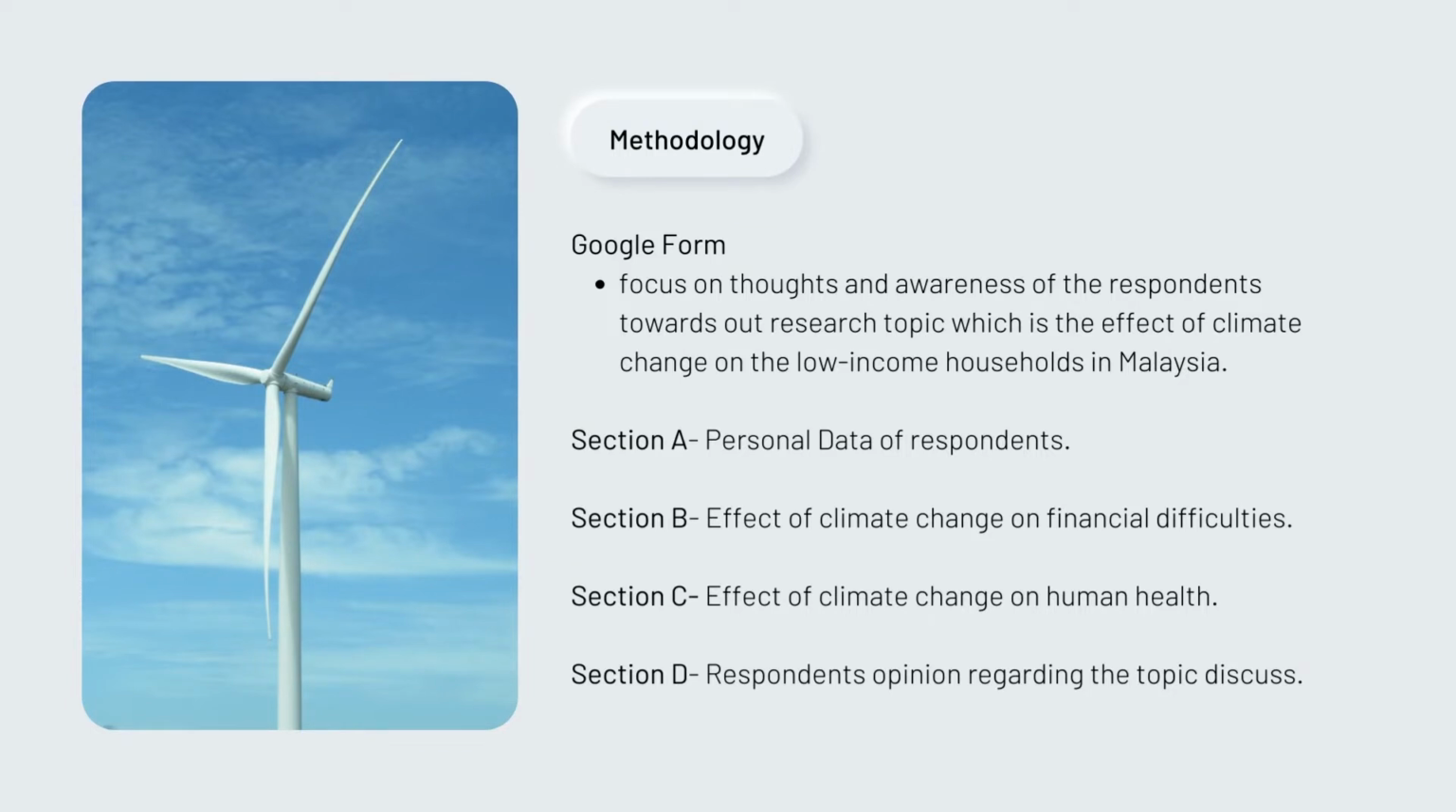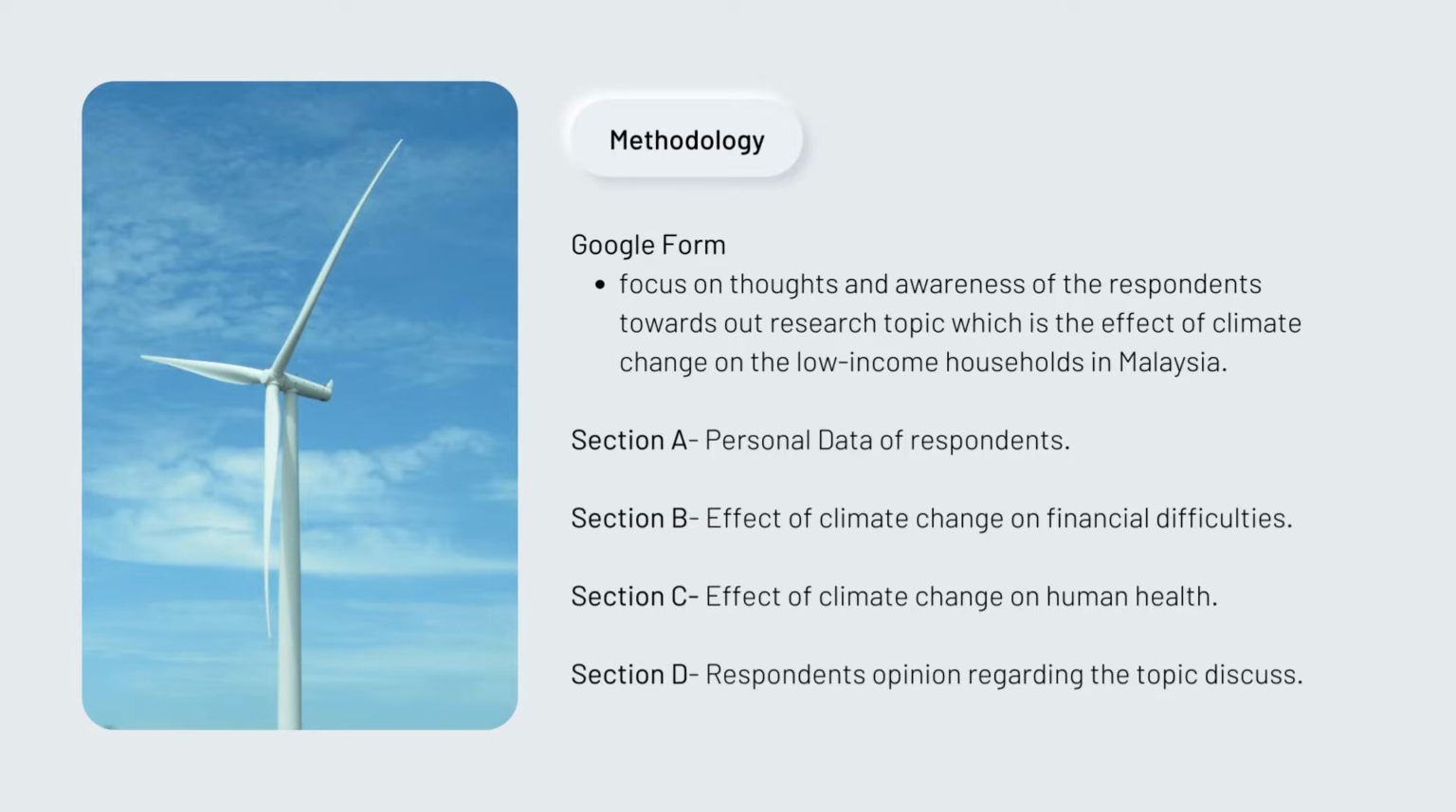In this survey, questions are listed in a Google form where it focuses on the thoughts and awareness of the respondents towards our research topic, which is the effect of climate change on the low-income household in Malaysia. The form is divided into 4 sections. The first section, which is section A, is asking for the personal data of the respondent to categorize them,